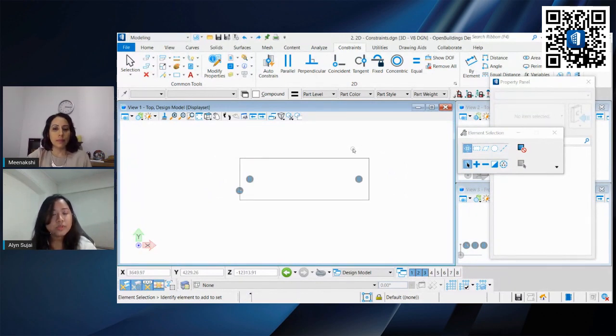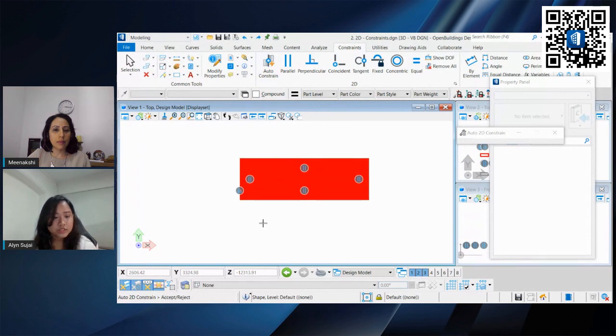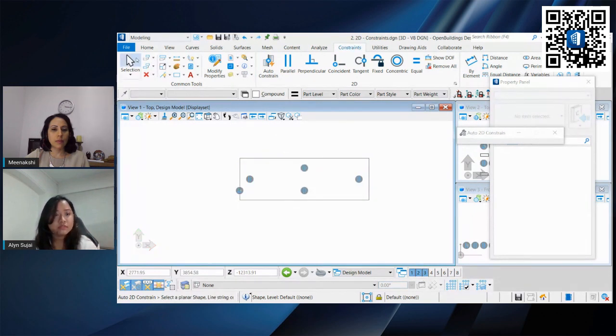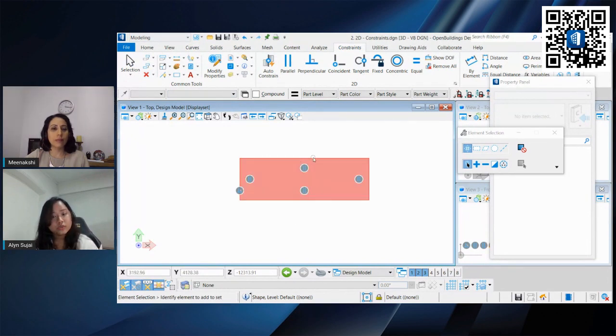We can even go one step further and use this auto constraint that has been built in. How we use it is to select it and select our shape. It actually asks whether this is sufficient, or if you think there's something better it can do, and you can either accept or reject. In this case, I will accept it. Now it has applied the parallel constraint to the other side. When we hover over the icon, it shows what sides or points have been applied to.